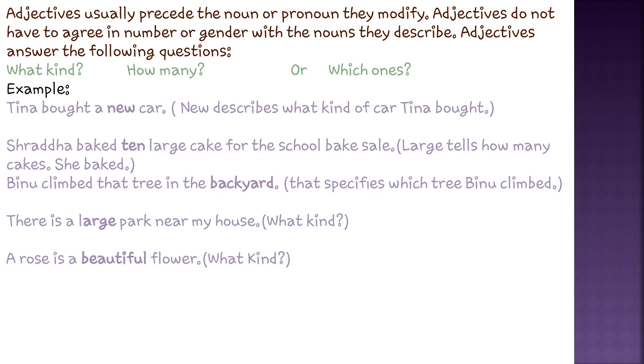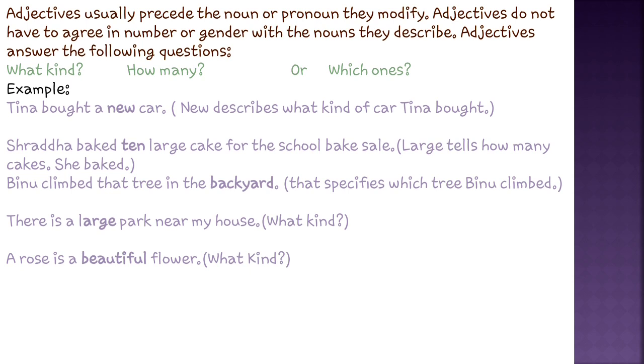Next sentence, a rose is a beautiful flower. So what kind of flower is a rose? It is a beautiful flower. So here two words, large and beautiful, are describing the kind of park and the kind of flower. So these words are adjectives.